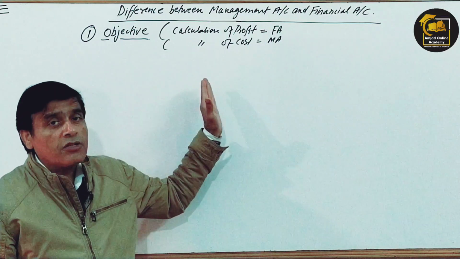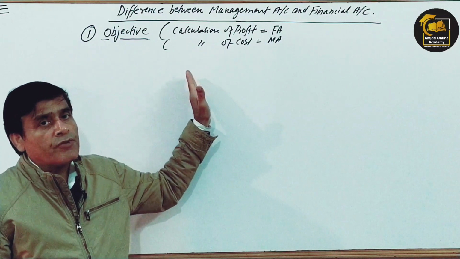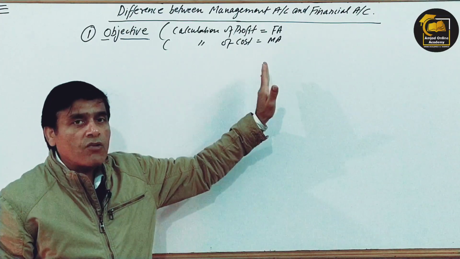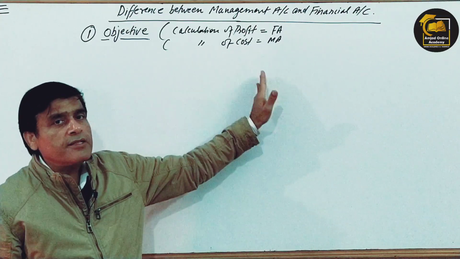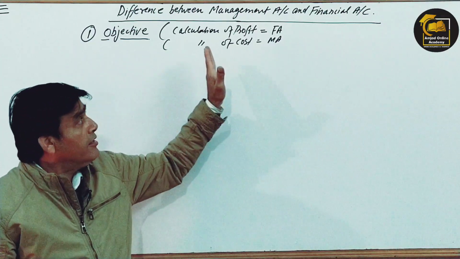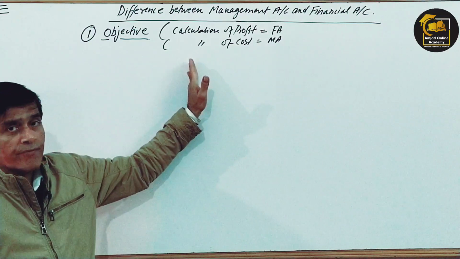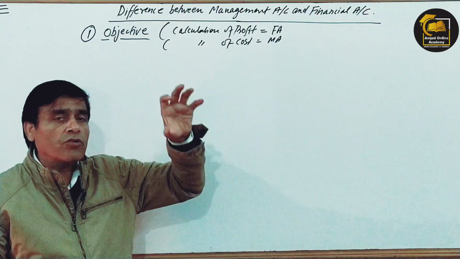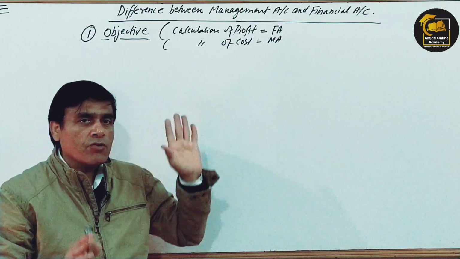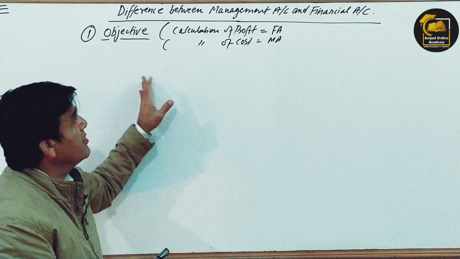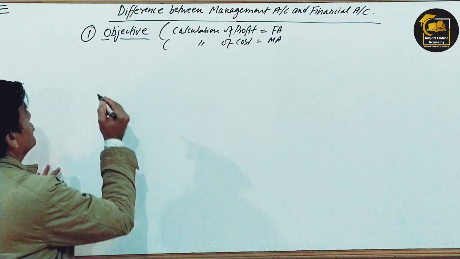I'm just telling you the point of view of the management accountant and the financial accountant. The financial accountant's point of view is to increase the profit, maximize the profit, and to calculate the profit. Here the objective of the management accountant is to control the cost or to calculate the cost. So understood? This is the first point of difference between these two. Coming to the second,